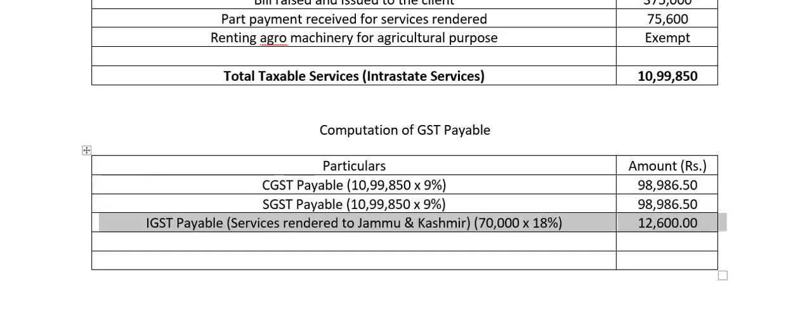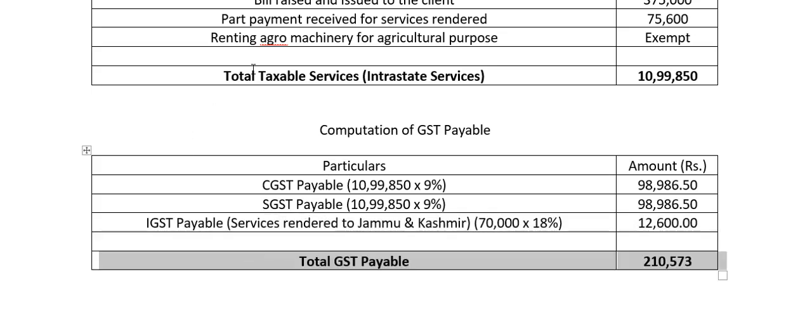So what will happen about that service which was rendered in Jammu and Kashmir? That will be taken under IGST, 18% on 70,000 directly, which is 12,600. When we add all of this, the total GST payable will be 2,10,573. Thank you so much for listening to me.